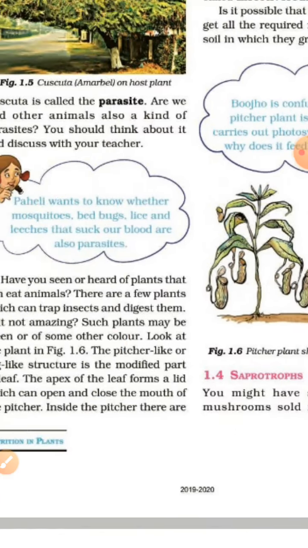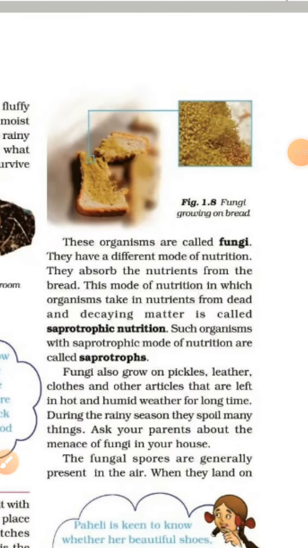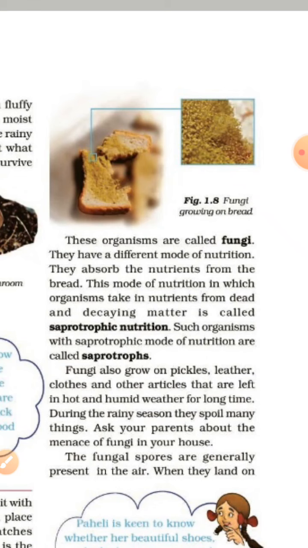You may have seen cotton-like threads spread on a piece of bread. These organisms are called fungi. They have a different mode of nutrition. They absorb the nutrients from the bread. This mode of nutrition, in which organisms take in nutrients from dead and decaying matter, is called saprotrophic nutrition. Such organisms with saprotrophic mode of nutrition are called saprotrophs.